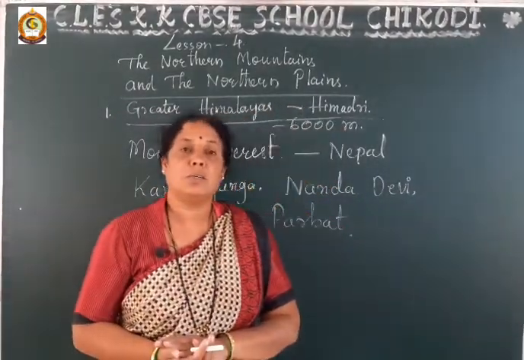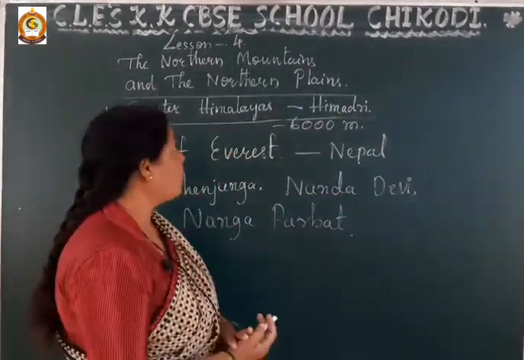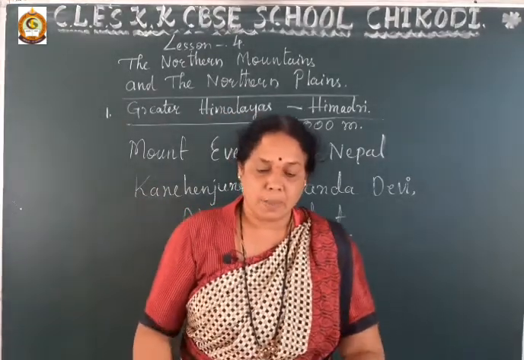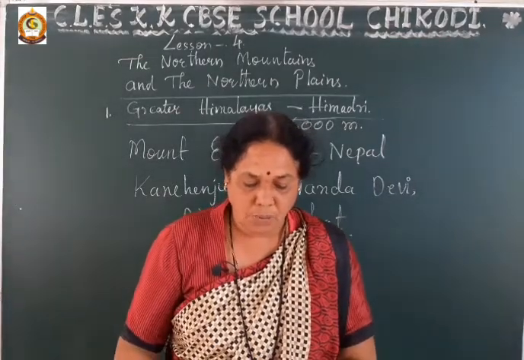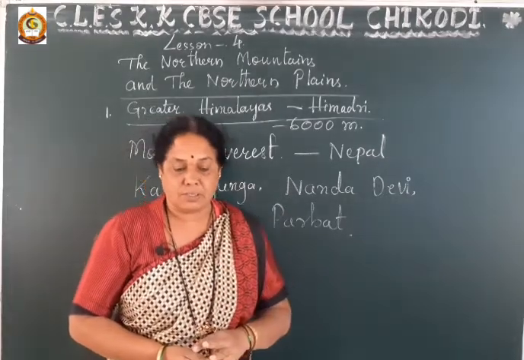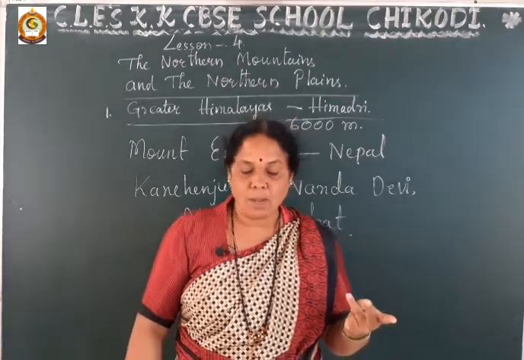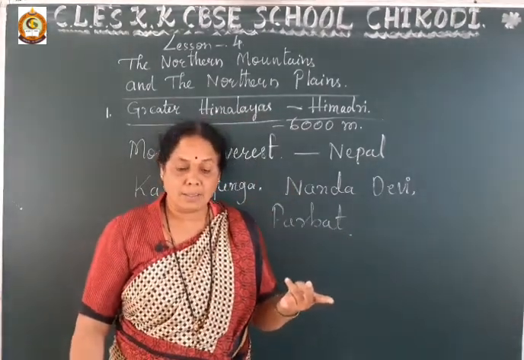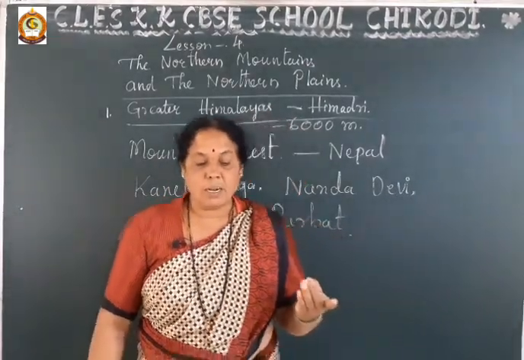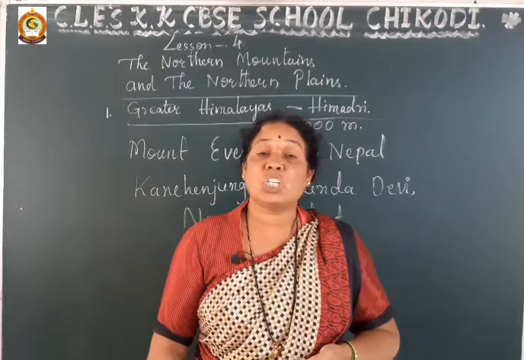Dear students, already we have started learning about lesson number 4, that is Northern Mountains and the Northern Plains. In the previous class we have already discussed the 3 Himalayan ranges. They are divided into 3 parallel ranges: the Greater Himalayas or Himadri; second, the Middle or Lesser Himalayas, also called Himachal; and third, the Outer Himalayas or the Shivaliks.